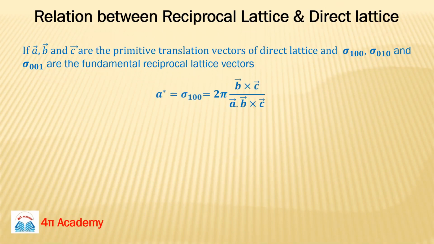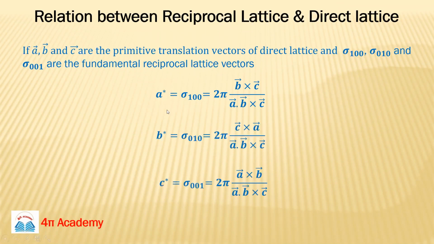But sigma is not that familiar, so for convenience we can represent these by vector a star. So in your reciprocal lattice system, vector a star, vector b star, and vector c star are your fundamental reciprocal lattice vectors, and we can relate these two types of vectors by using the Fourier transform.